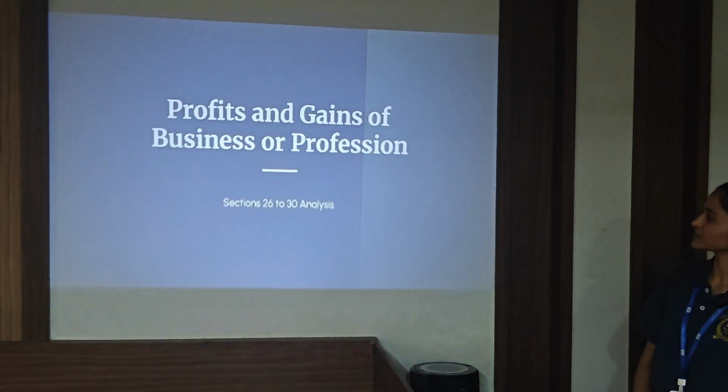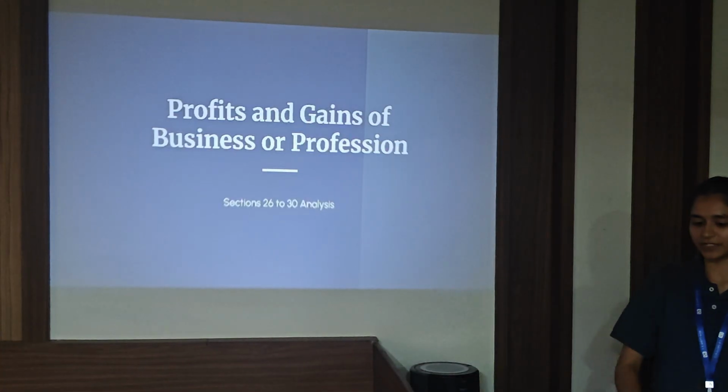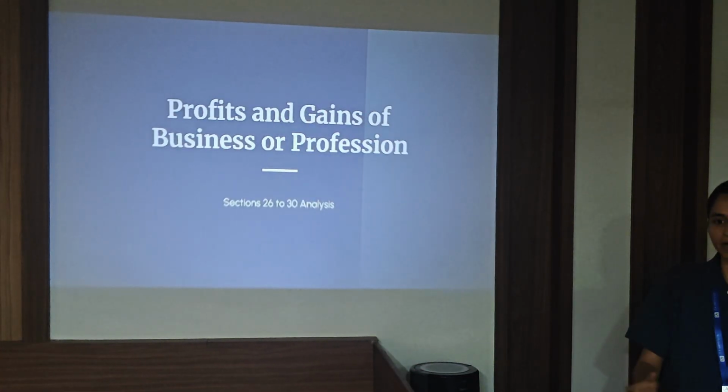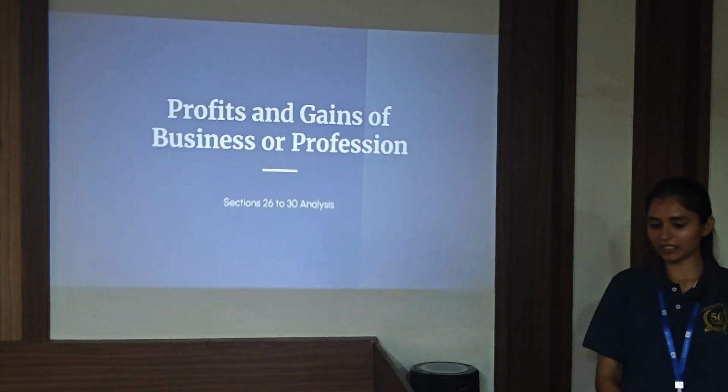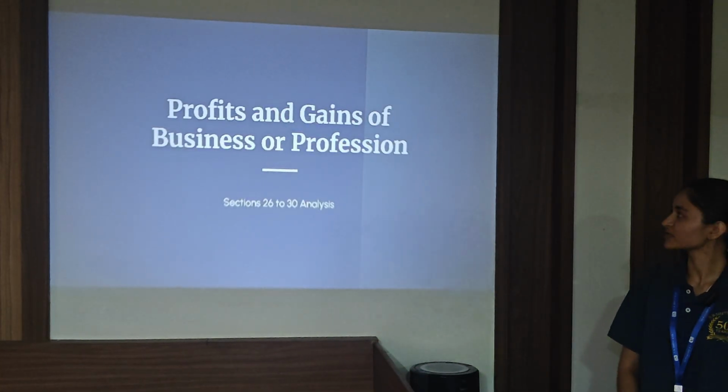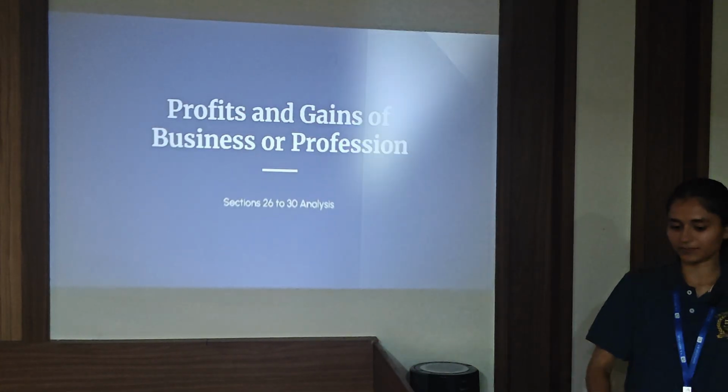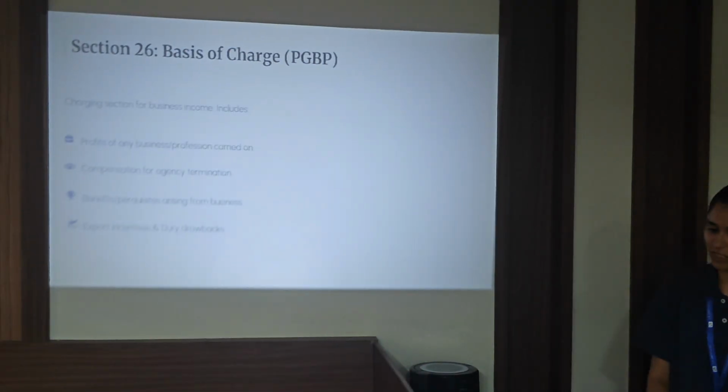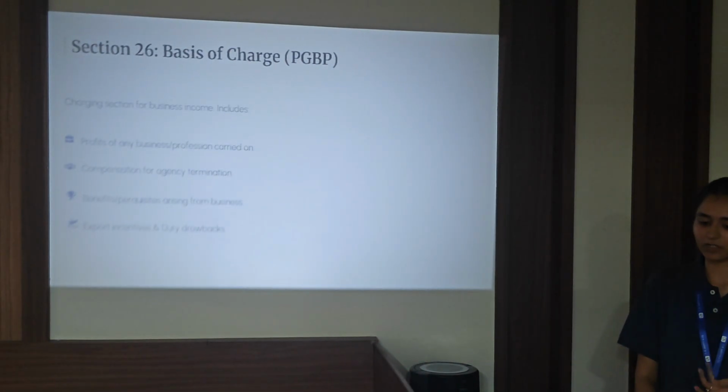Here, after section 25 gets completed, the head of house property income gets completed. Now we take a step into another head of income, that is profits and gains of business and profession. Section 26, basis of charge. As I said before, basis of charge is nothing but a legal authority given to collect tax on any income to be taken under the head of PGBP.